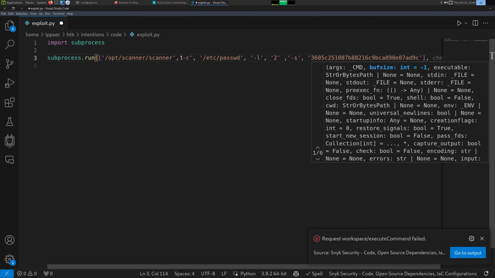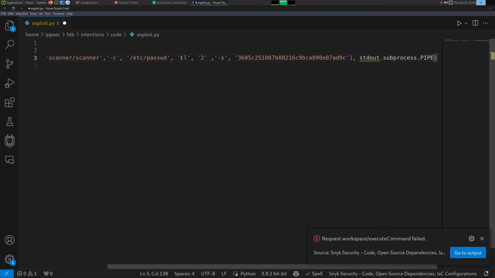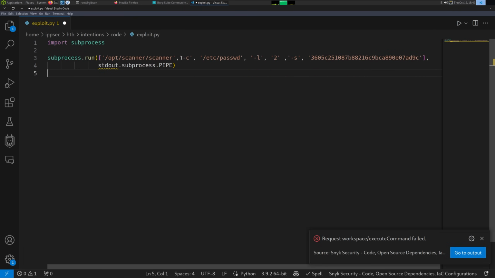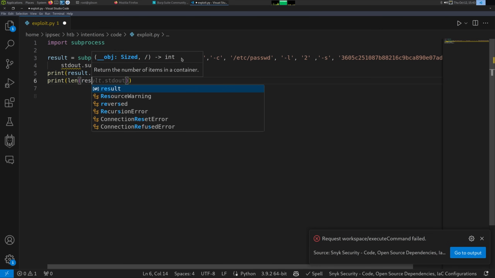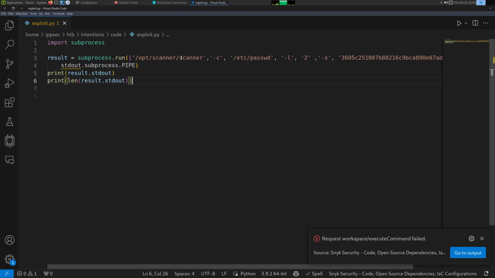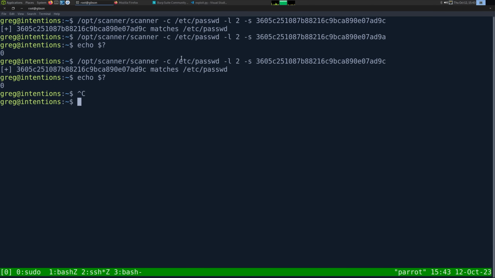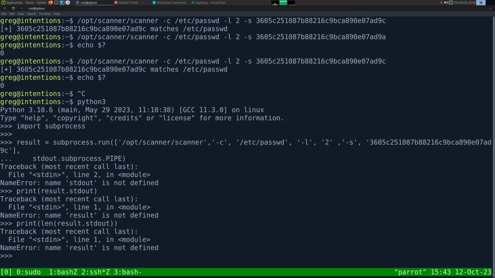We also need to set the pipe, so that's stdout=subprocess.PIPE, like that. Let's see, I can put this on 2 lines so it's a bit easier for you to read. There we go. And then we want to call this result. And then we can say print result.stdout and print the length of result.stdout. Okay, let's copy this. Python 3, run it.